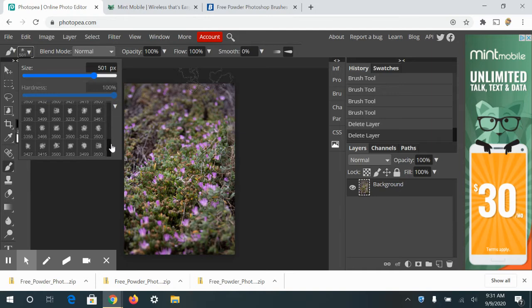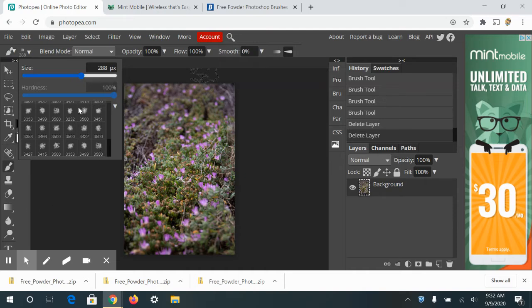All right, so I'm going to choose a brush, and I'm looking right now. The first thing I want to take note of is the size. So this brush is huge. So I need to make it smaller because I know that it's going to slow down my computer, which I think it already has because I already clicked on it. And yeah, so okay, so once I go ahead and lower the size, right here. So this isn't something you would normally have to do if you were working in Photoshop, but Photopea tends to make your computers run a little bit slower.